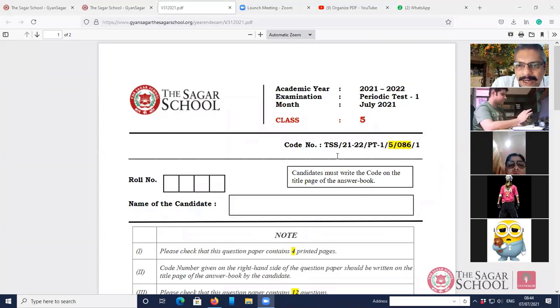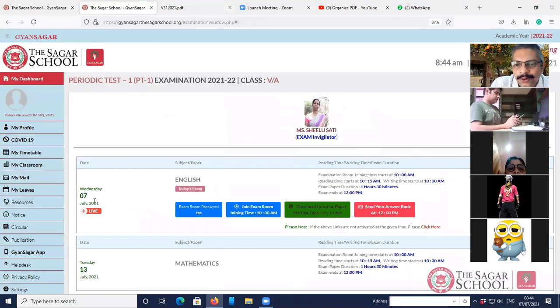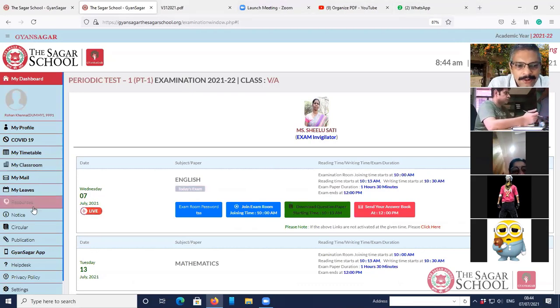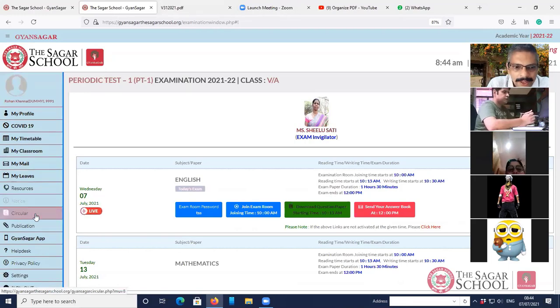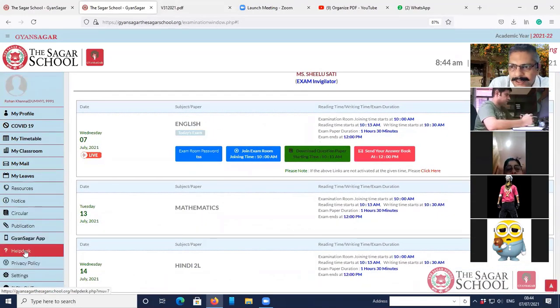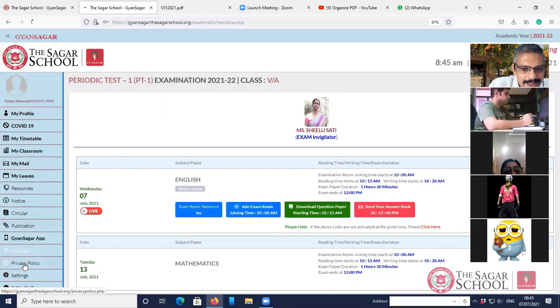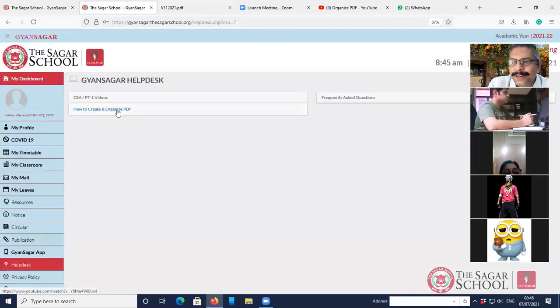After downloading the paper and after writing all the answers, now you go to the next step. The next step is to click the pictures and form the PDF. For doing that, we have kept certain demo videos for you, and you can go to the help desk. On the help desk you will find the related videos. Just now we have kept only one video, but we are going to put 2 or 3 videos for your help. So you will be able to understand how to organize the PDF.